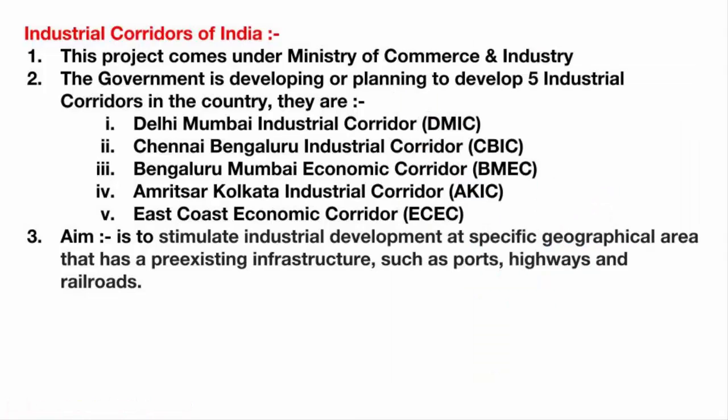So these 5 are the industrial corridors of India. Please go through it once more and have a broad understanding about it, so that when you look at the map of India, you should be able to pinpoint those regions which are manufacturing and industrial clusters, okay?